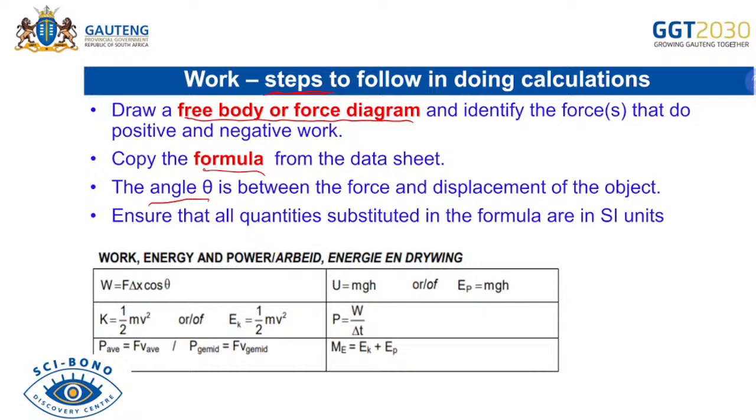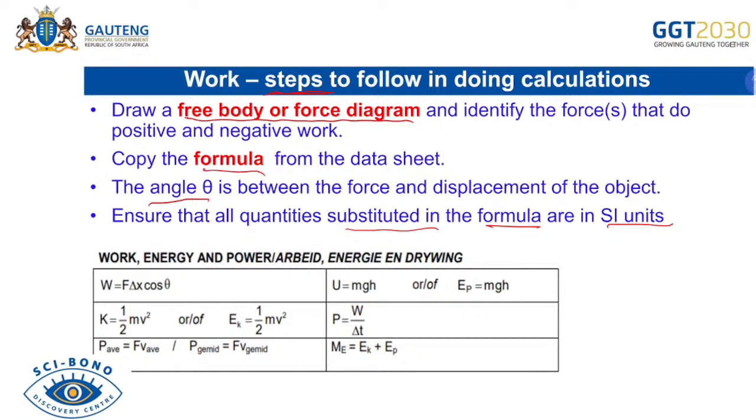Ensure that you are able to substitute into the formula with the correct SI units. You have seen in the previous question where we were given mass as 20 grams. We first had to divide by 1,000 so that we convert our mass to the correct SI unit, because you don't want to lose marks because you didn't do the right conversions. So this is your data sheet.